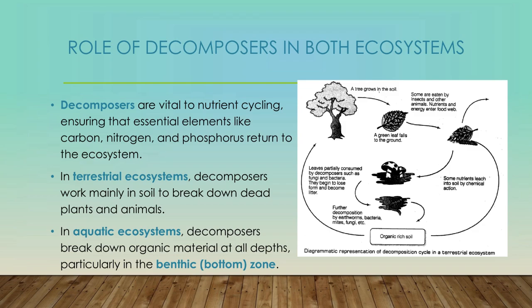Decomposers are vital to nutrient cycling, ensuring that essential elements like carbon, nitrogen and phosphorus return to the ecosystem. In a terrestrial ecosystem this is done mainly by breakdown of dead plants and animals in the soil. In aquatic systems, the decomposers break down almost all organic material at depth, particularly in the bottom zone. Here, this diagram shows how the decomposition process works.